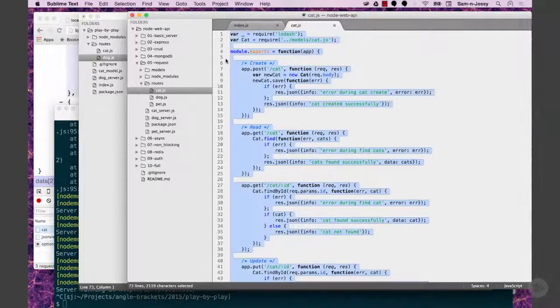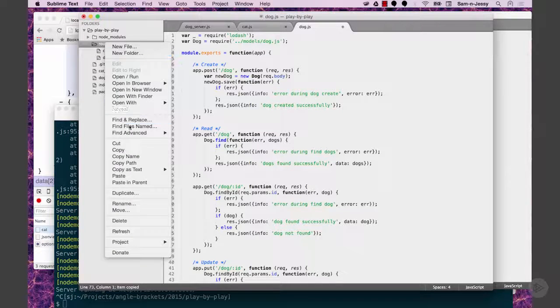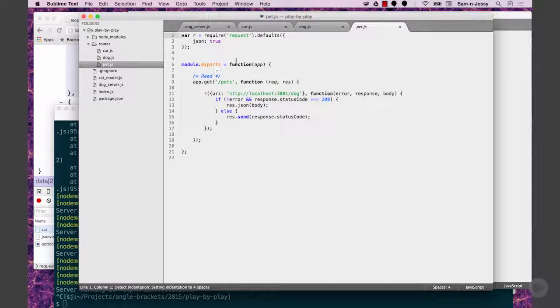And then we have a pet route. So actually, I think I can do this. Copy. Oh, look at you. From Sublime to Sublime? Uh-huh. I think we can do it. Dude, I like that. So now, this is our pet routes.